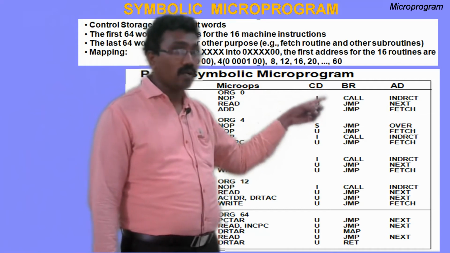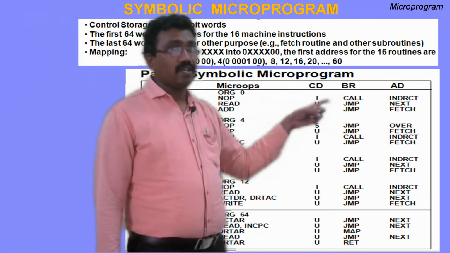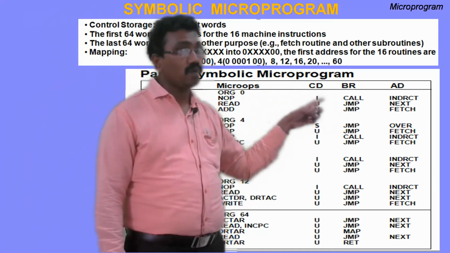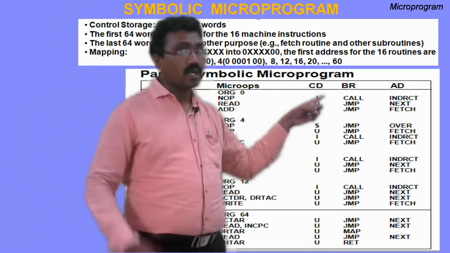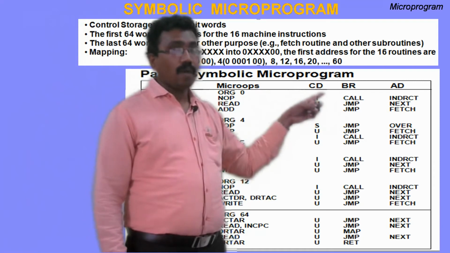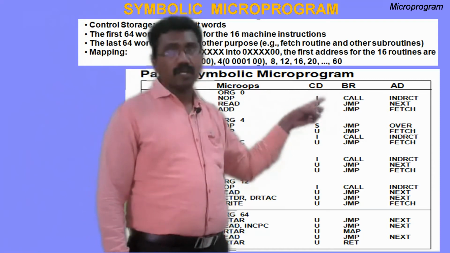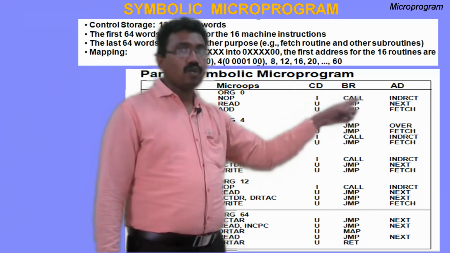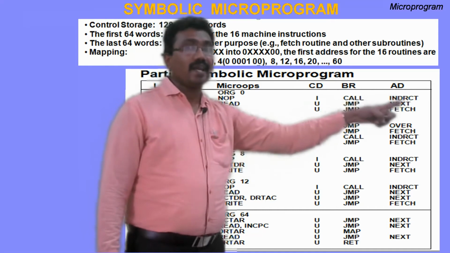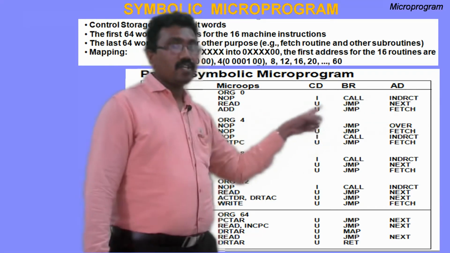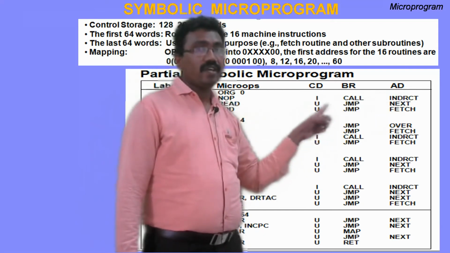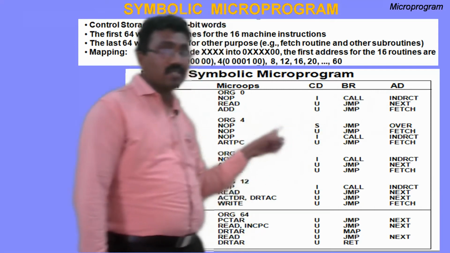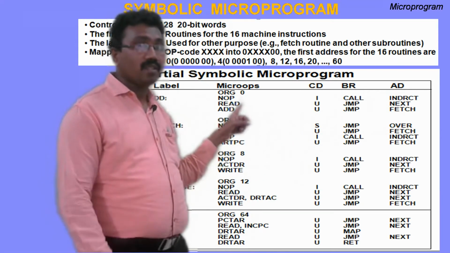If I is equal to 1, calculate the effective address. If I is equal to 0, the effective address is available in the address field of the instruction. If I is equal to 1, the address field gives one address which contains the address of the operand. So if I is equal to 1, we need to get the address of the operand from memory. That's why, only if I is equal to 1, the call succeeds and calls the indirect microprogram. If I is equal to 0, the call fails and control goes in sequence, because the operand address is already available in the address field of the instruction.